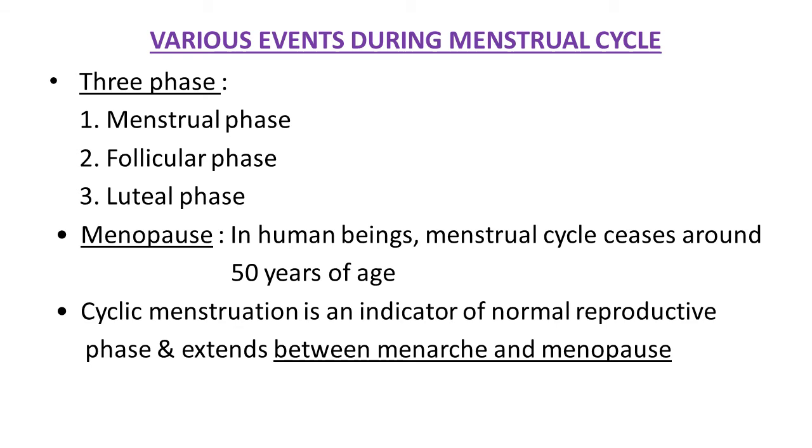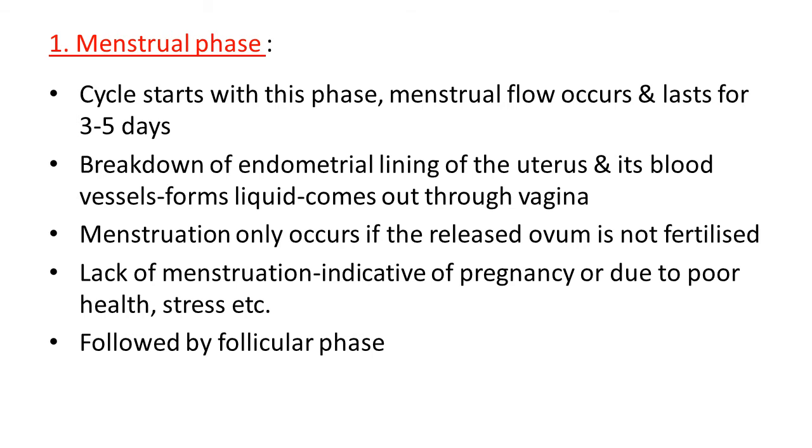Cyclic menstruation is an indicator of the normal reproductive phase and extends between menarche and menopause. So, for our study convenience, these events are divided into three phases: menstrual, follicular and luteal phase. First phase, menstrual phase. The cycle starts with this phase, so it's the first phase of the menstrual cycle. Menstrual flow occurs and lasts for 3 to 5 days approximately.